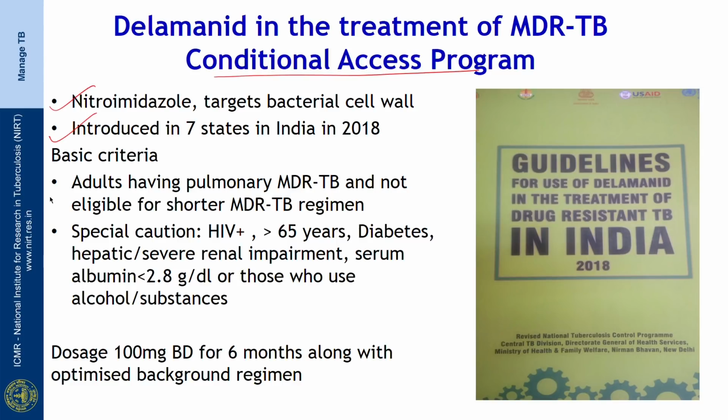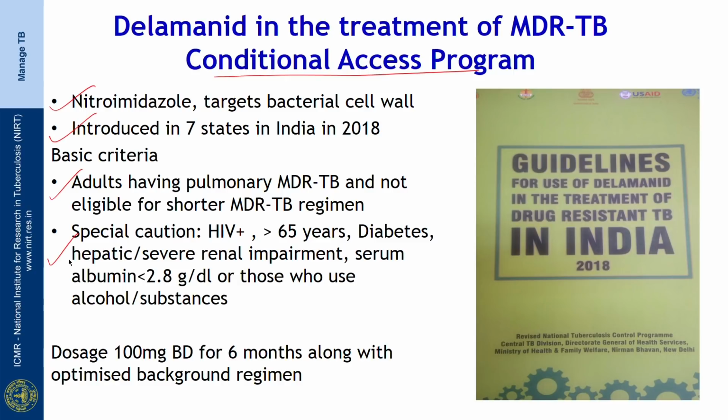The basic criteria for receiving Delamanid is that the patient must be an adult with pulmonary MDR-TB and not eligible for the shorter MDR-TB regimen. We saw the indications for use of Bedaquiline. Similar indications apply to Delamanid also.